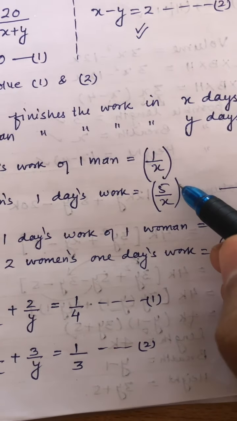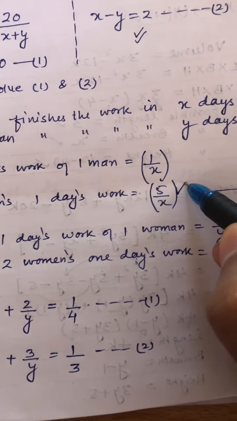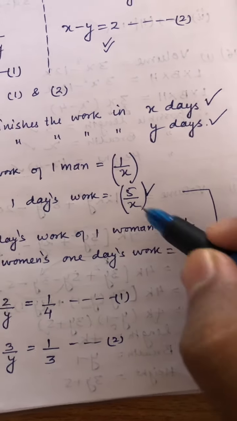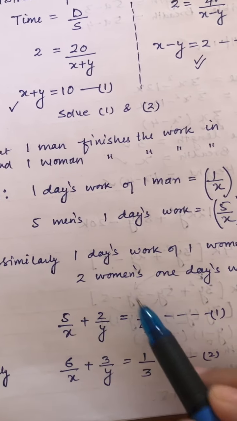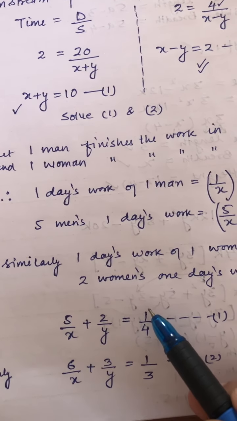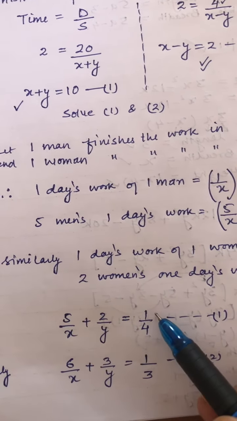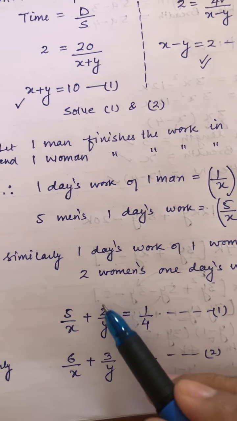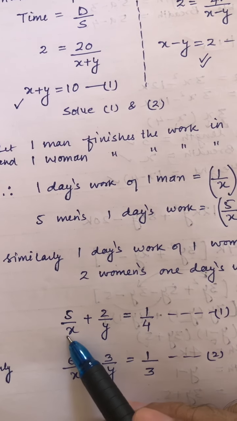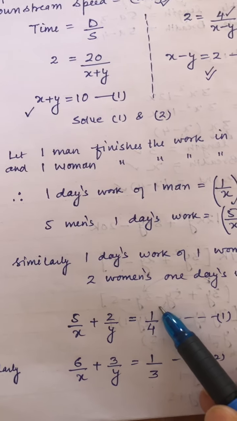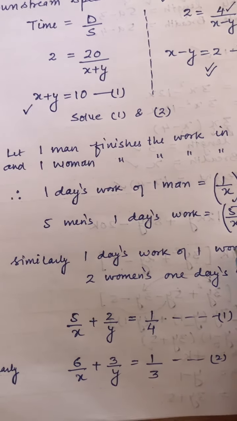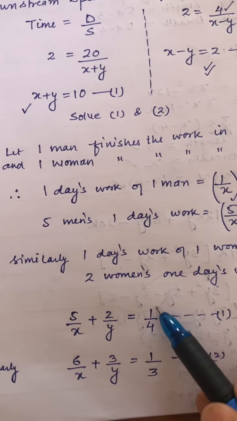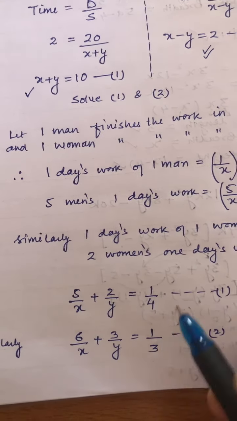Now the question says that 5 men and 2 women together complete the work in 4 days. So I have taken the total work they are doing in 4 days. So again in 1 day, how much work will be done? 1 upon 4. This is 1 day's work we are calculating. This equation is entirely for 1 day. So here also we have to calculate 1 day's work. Total work they are doing in 4 days, so in 1 day, how much work they will do? 1 by 4.